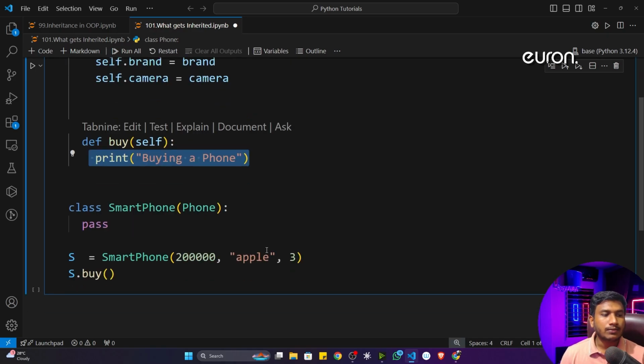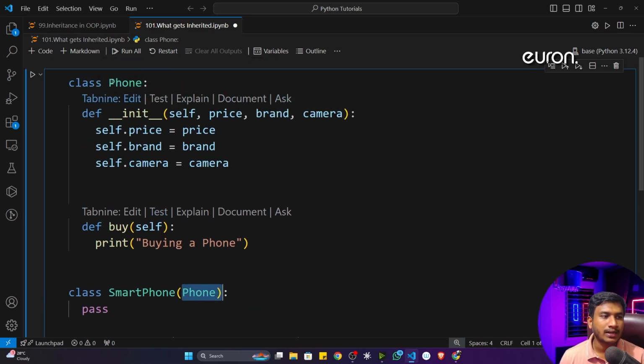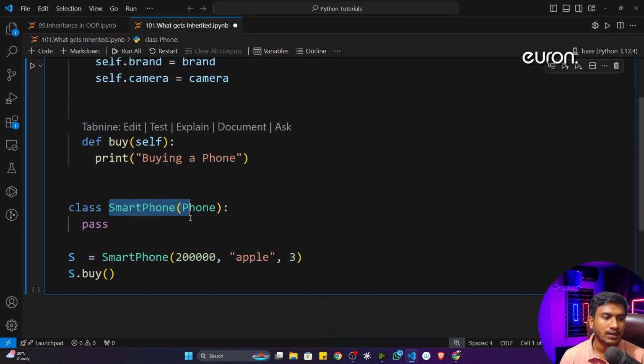Then I created another class called smartphone, and I performed the inheritance operation. You can see I'm inheriting the phone class inside the smartphone. Inside that, I'm not doing anything. I'm just writing the pass operation only. Here I created my smartphone object, and you can see here I'm passing the input.